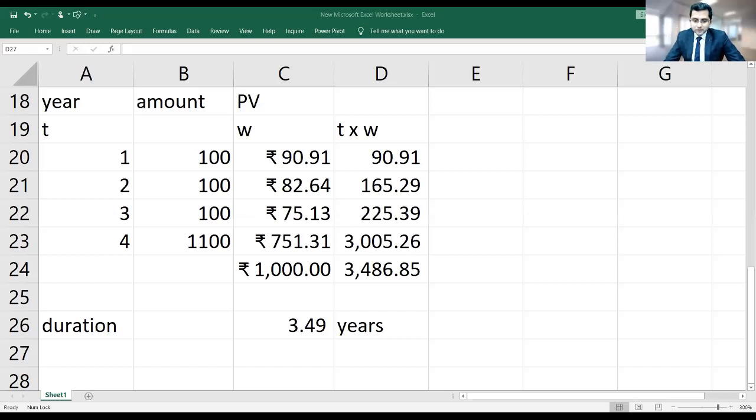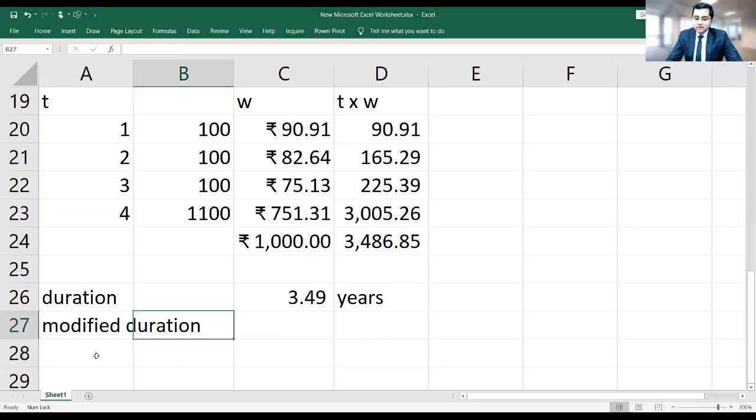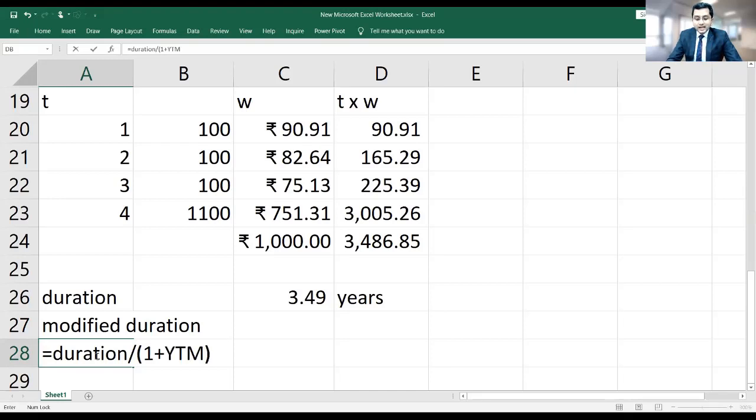Please explain modified duration also. Okay, sure. So modified duration is very simple. Modified duration is simply duration divided by 1 plus YTM.